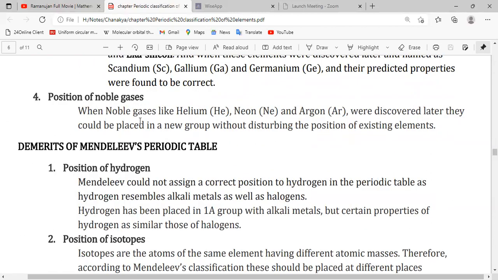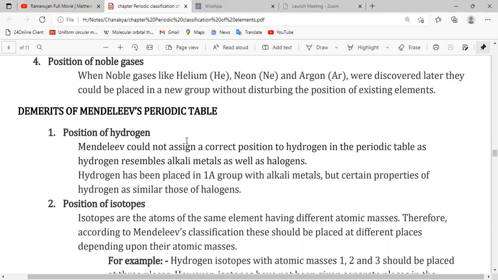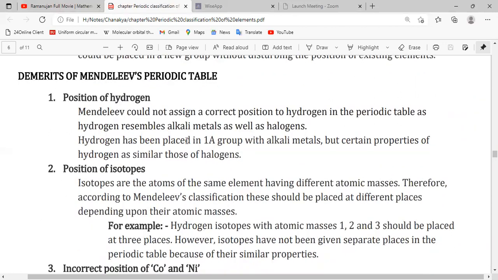Then, position of noble gases. When noble gases were discovered, like helium, neon, argon, krypton, xenon, they were placed in Mendeleev's periodic table without disturbing the position of existing elements. So it is again one of the merits of Mendeleev's periodic table. Now we are going to discuss the demerits of Mendeleev's periodic table.